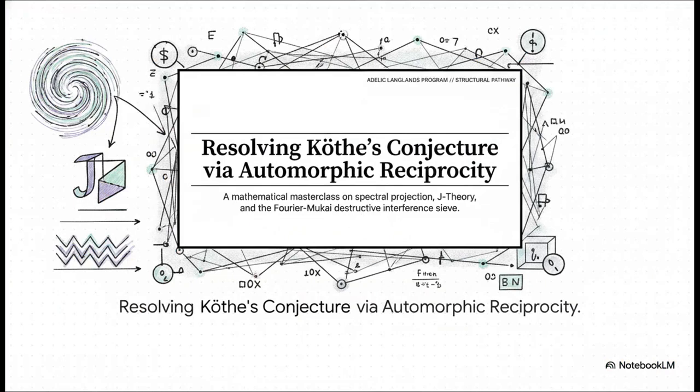So Köthe's conjecture asks what is honestly a nightmare of a question. If you've got a non-commutative ring with a left ideal where every element eventually multiplies to 0, is the two-sided ideal generated by it also entirely 0? Standard algebra just hits a wall here. So we've got to route this through spectral projection, J-theory, and Langlands field theory to actually find our answer.